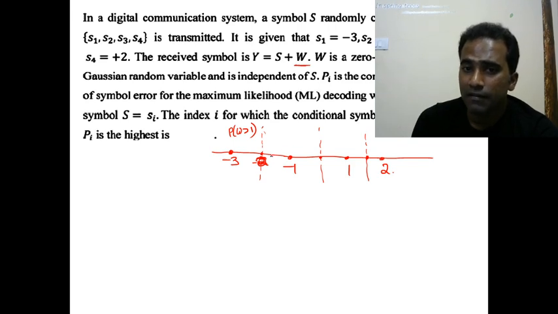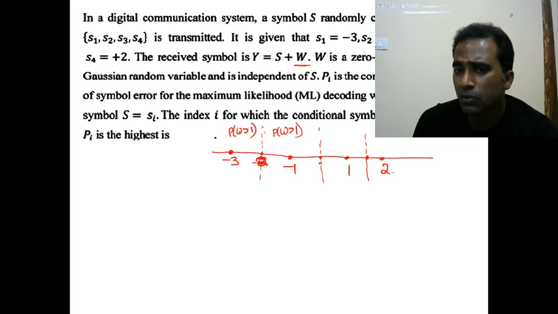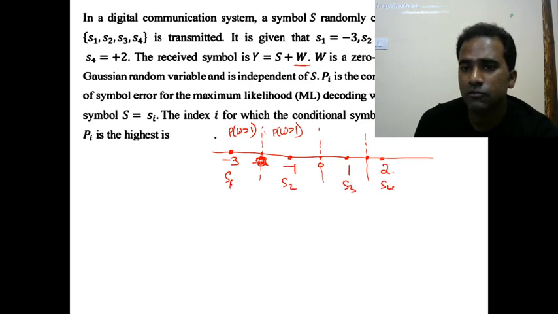And when you transmit -1, if noise is greater than 1, then you get an error, because you will receive something more than 0, which means you will understand it as S3. This is S1, S2, S3, S4. If you receive any voltage below -2, you will understand it as -3 or S1.